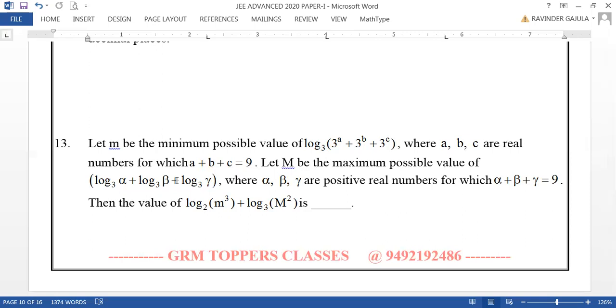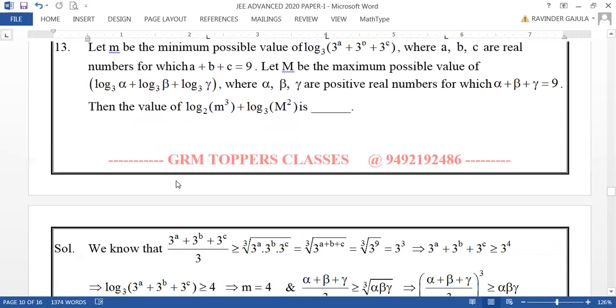Okay friends, it seems the question is based on the inequality between arithmetic mean and geometric mean. Now let us see what will be the solution for this question. As we know that 3 power a, 3 power b, 3 power c, where a, b, c are real numbers, will be positive values, so that AM of these positive values will be greater than or equal to GM, because AM is greater than or equal to GM for any set of positive real numbers.